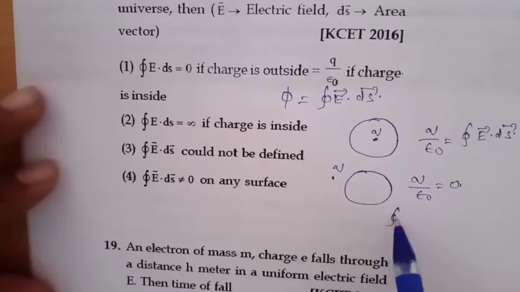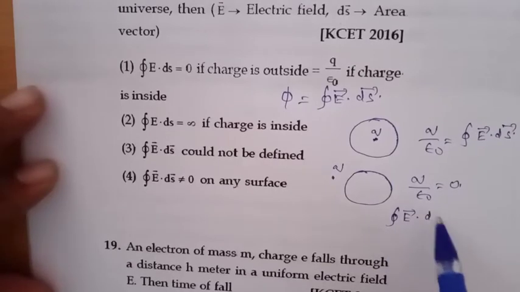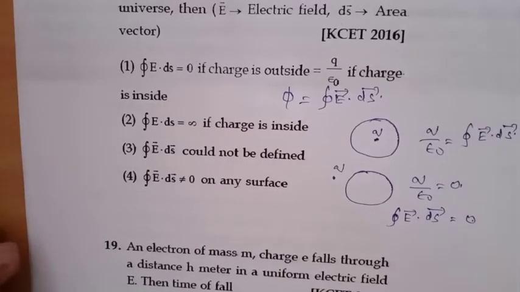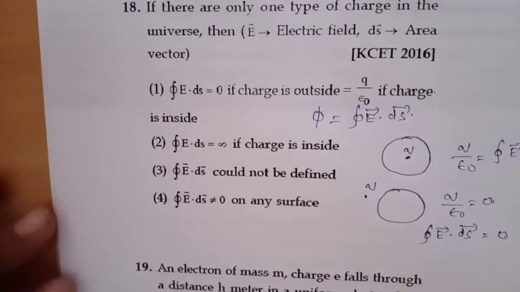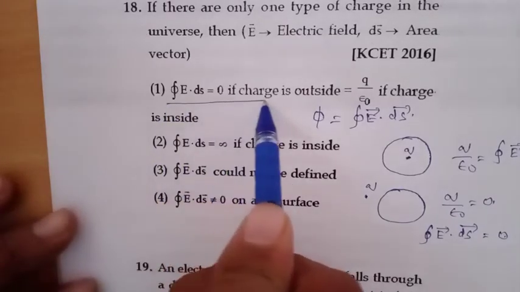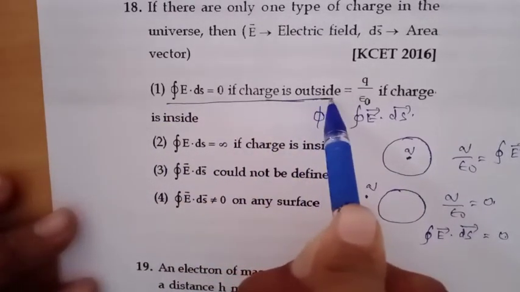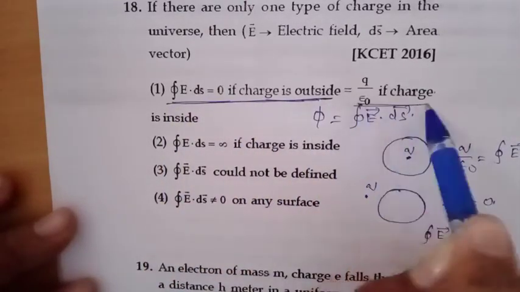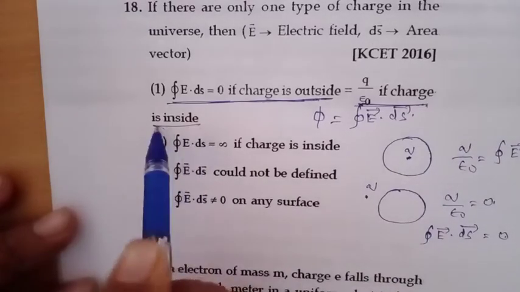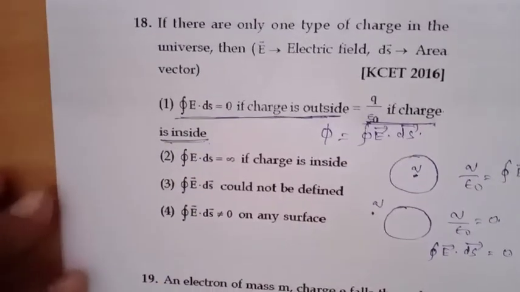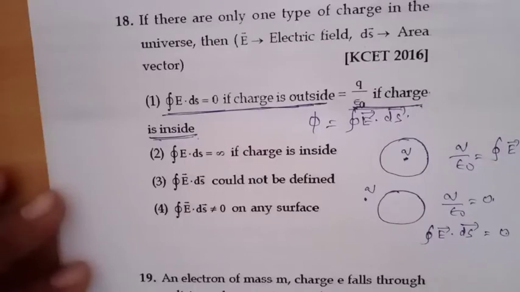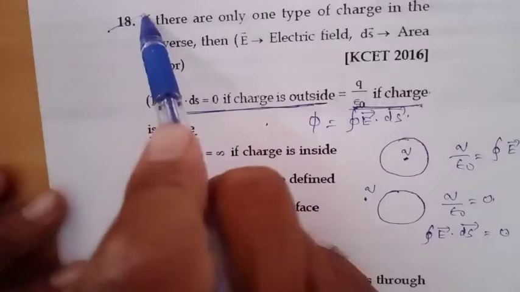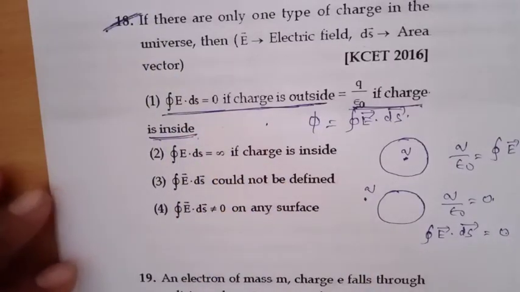Closed integral E bar dot ds bar value will be equal to 0 if the charge is outside, and it is equal to Q by epsilon naught when it is inside. Whether we have only one charge or two charges, the concept will be the same. This is the answer for that.